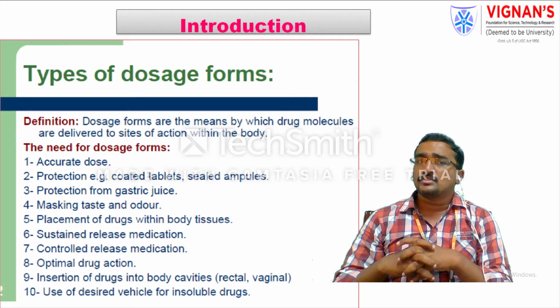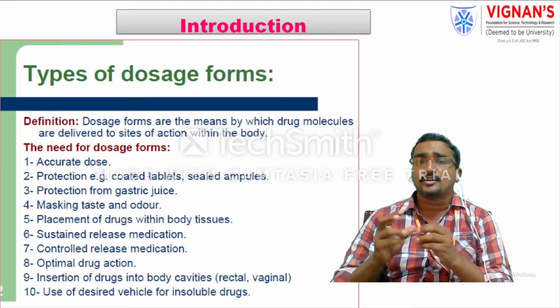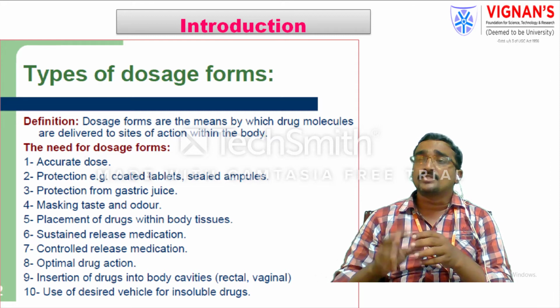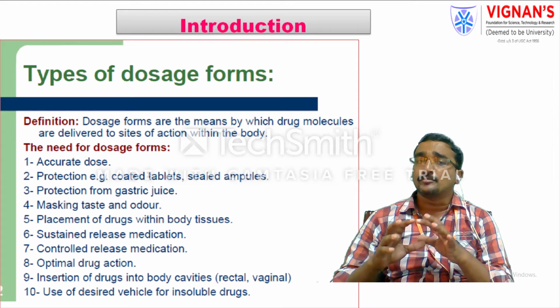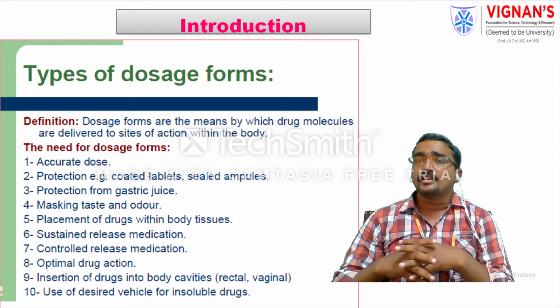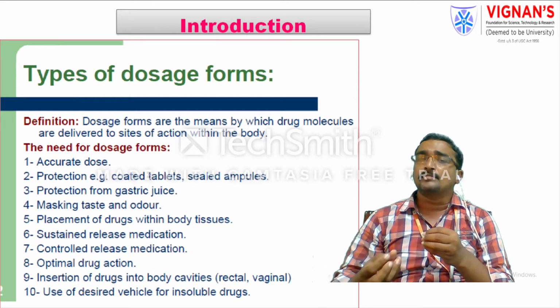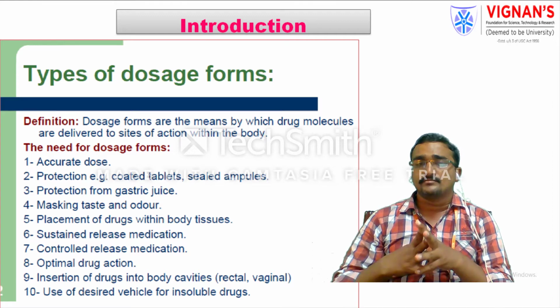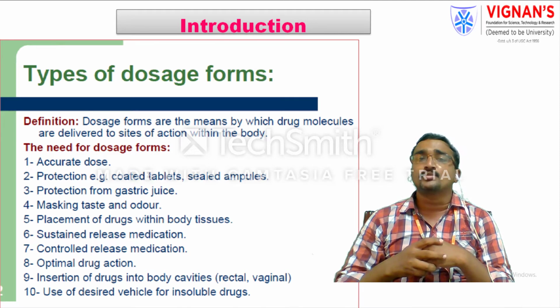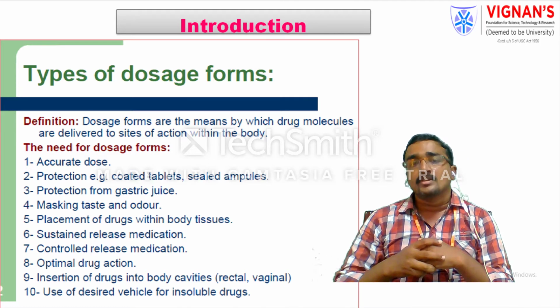The need for dosage forms is to deliver an accurate dose, and to provide protection. If you take an uncoated tablet, it does not have that much protection. So it is better to use coated tablets. Sealed ampules also give high protection, and their activity is very good in terms of bioavailability.